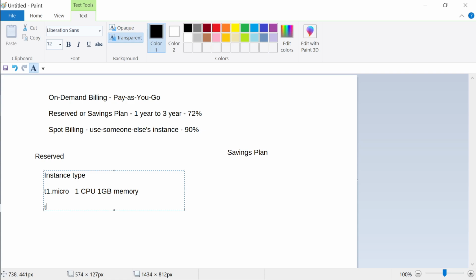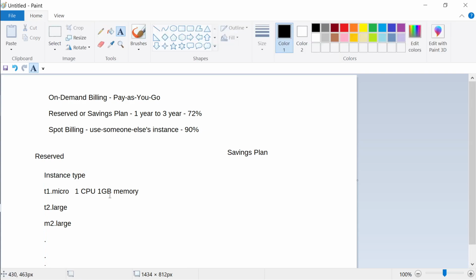And then we have T2.large, and then we have M2.large with greater memory. Different types of computers, where the difference is either processor, memory, network, or storage. These are the four big things associated with each of these instance types.